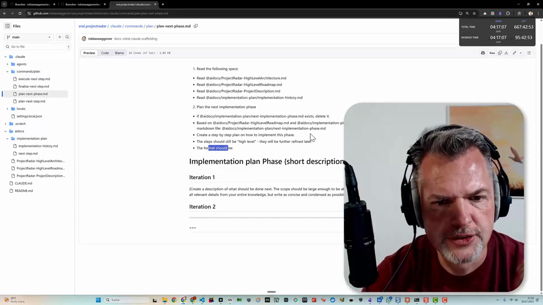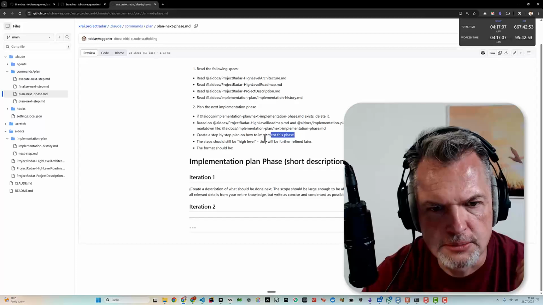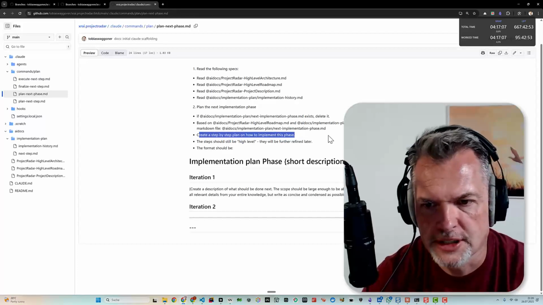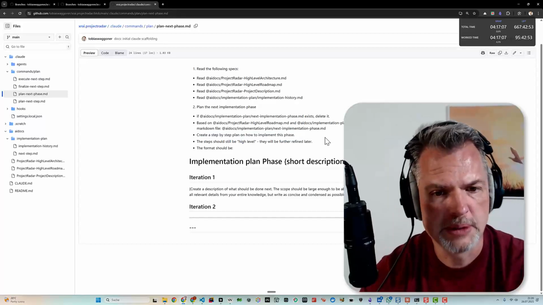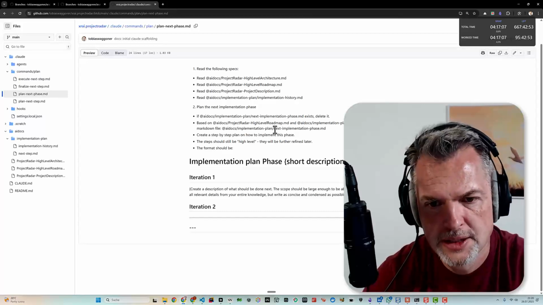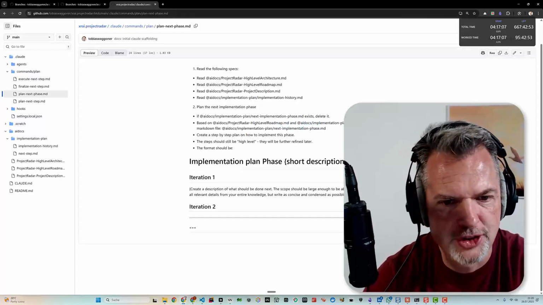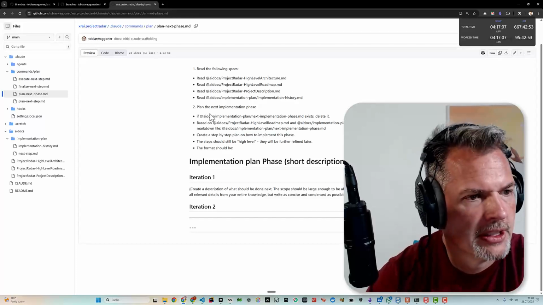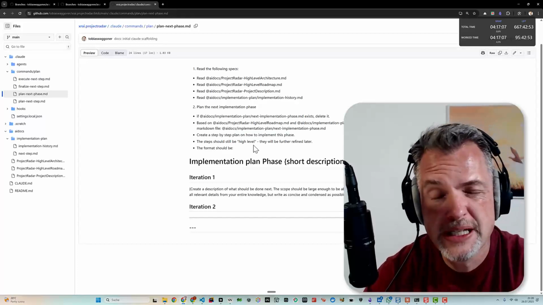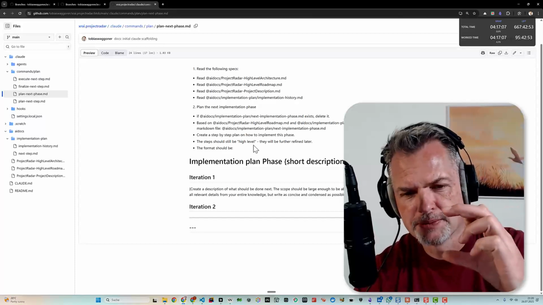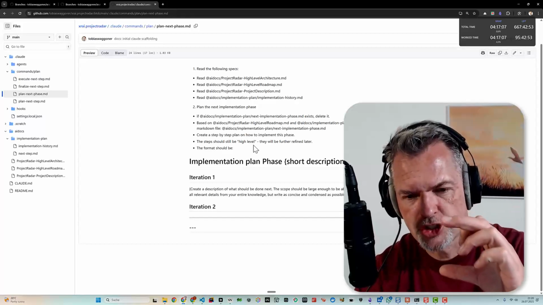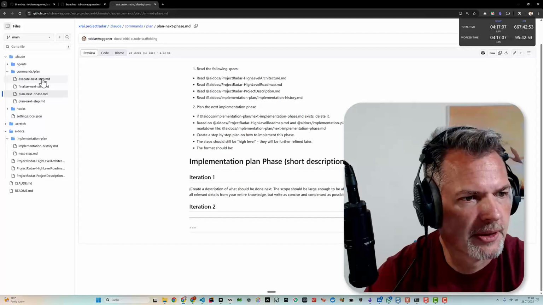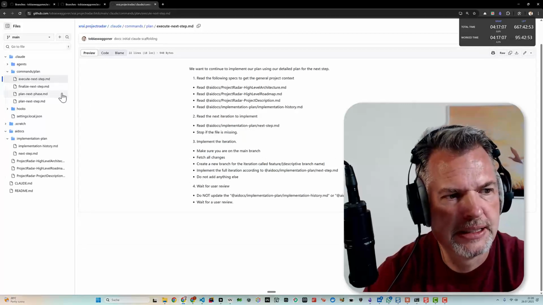And this will be, did I not mention where to create it? Oh, okay. So I just saw a bug. I also need to tell it where this next plan should be put. I need to add this here. But then we have a finely fleshed out plan. And then we can actually go to the execute step.